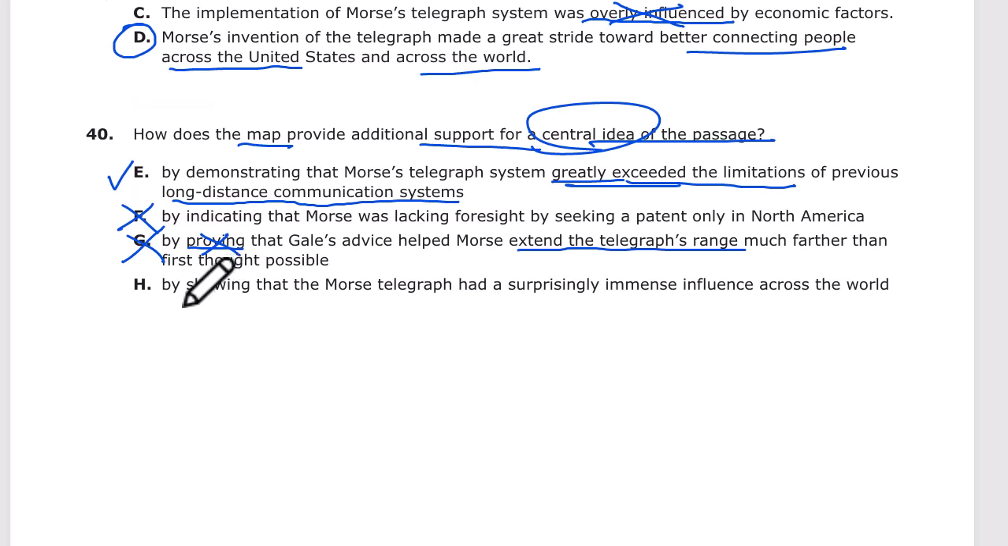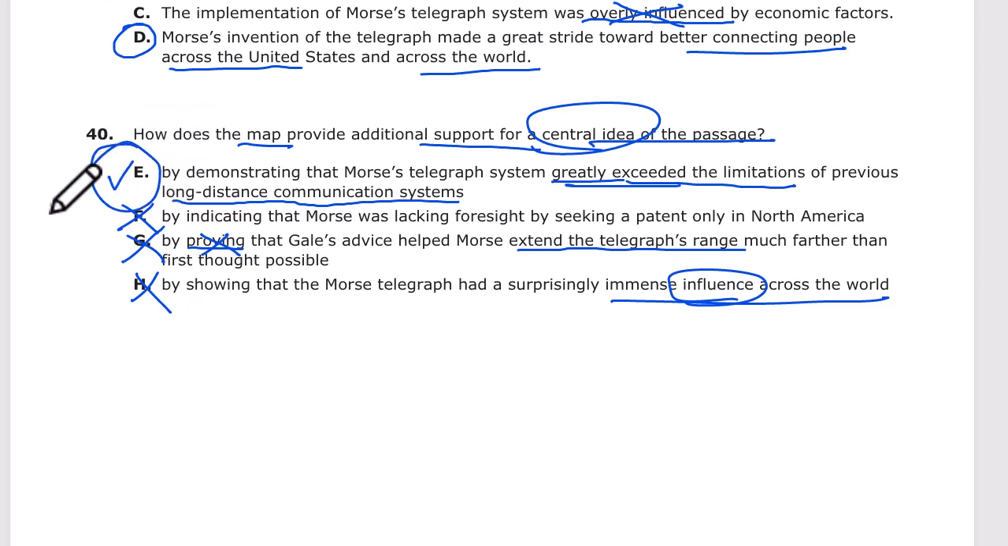H. By showing that the Morse telegraph had a surprisingly immense influence on the world. So immense influence, that means how did it affect people? Did it make them happy, sad, able to work more? What was the influence? No, that map says nothing about that. You might infer those things from the map, but the map itself does not show that.